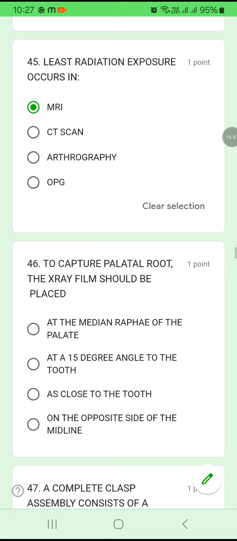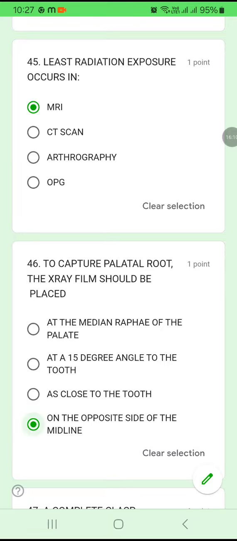Question number 46. To capture palatal root, the X-ray film should be placed at the median raphe of the palate at a 15-degree angulation to the tooth as close to the tooth on the opposite side of the midline. So it should be placed on the opposite side of the midline to get the palatal root. Isn't it? In case of maxillary molars, if you want to get the palatal root, you have to keep the film on the opposite side of the midline.